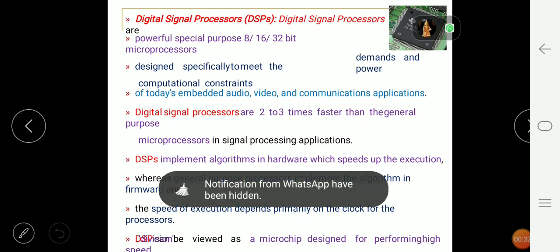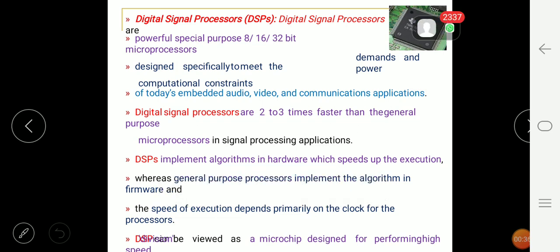DSP processors of 8-bit, 16-bit or 32-bit are available in the market. These DSPs are designed specifically to meet the power and computational constraints of today's embedded systems, audio, video, and communications applications.